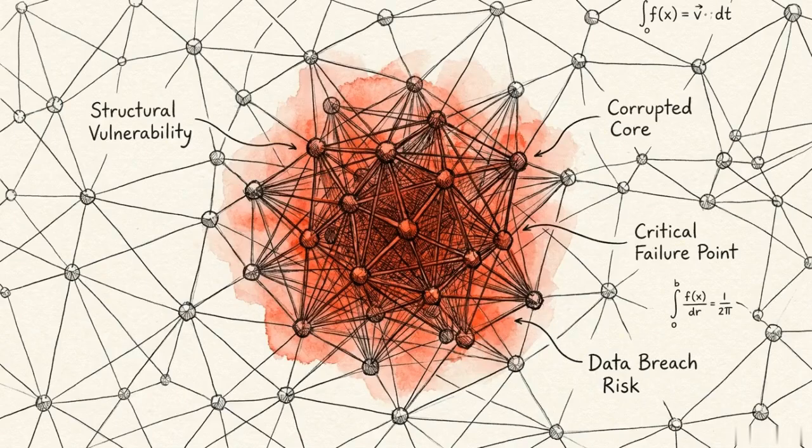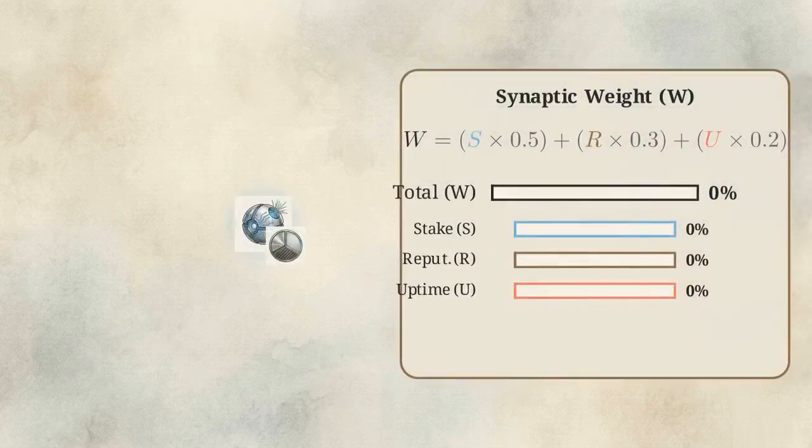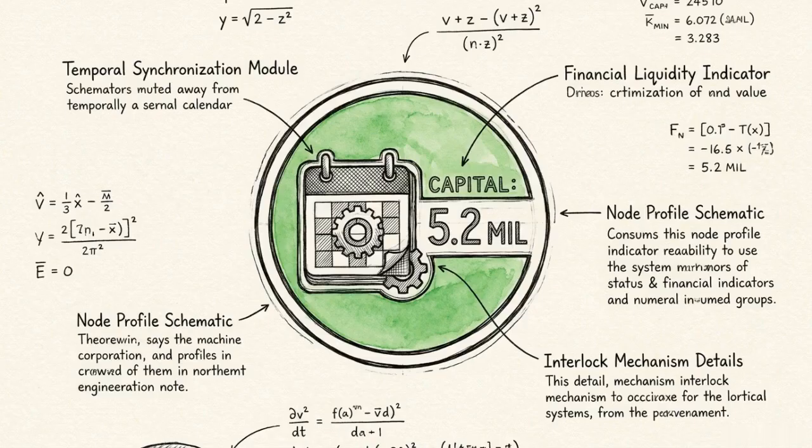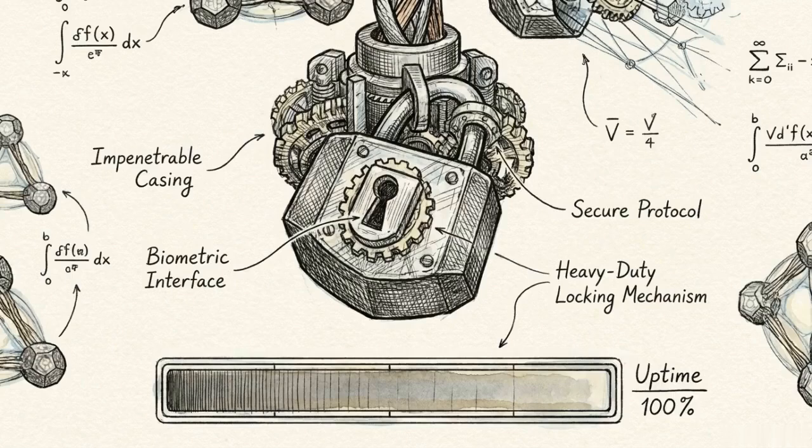Pure proof-of-stake systems derive network influence from capital alone. This leaves the network vulnerable to immediate Sybil attacks by heavily capitalized actors. To solve this, the network calculates a synaptic weight vector. Stake constitutes 50%, while reputation at 30% and uptime at 20% act as throttles. This restrains a newly capitalized malicious node until it proves long-term reliability. By intertwining capital with time-tested behavior, the system ensures that network control must be proven over time. It cannot simply be bought.